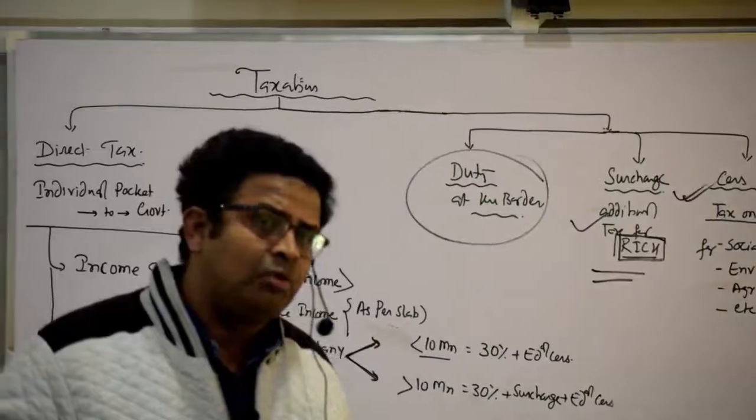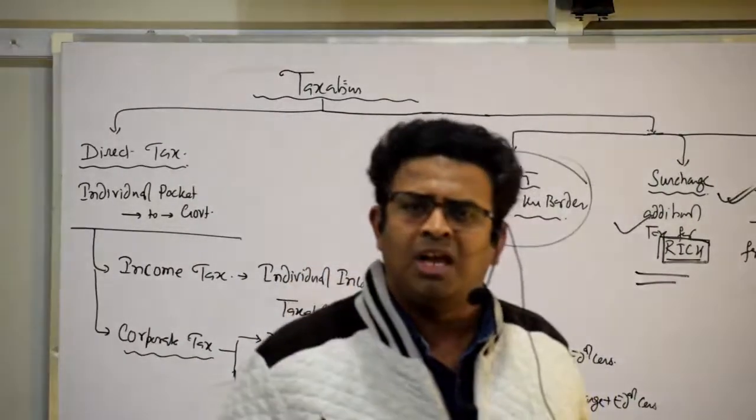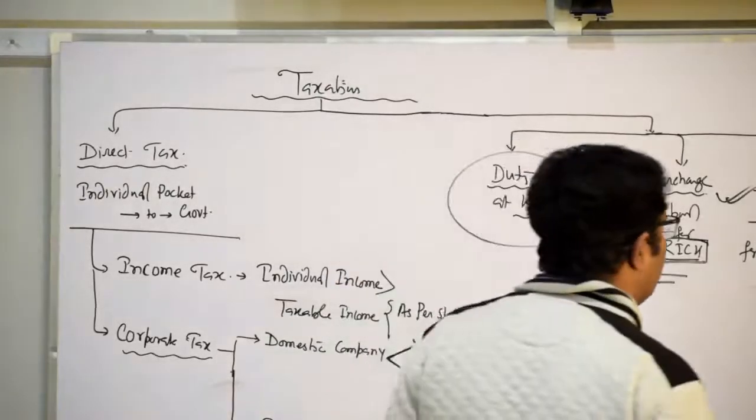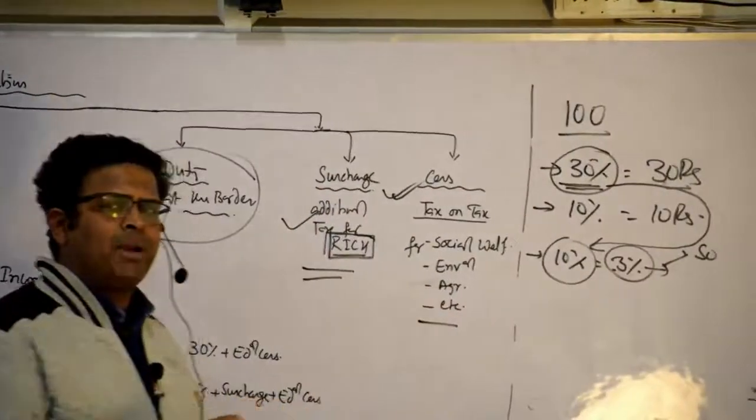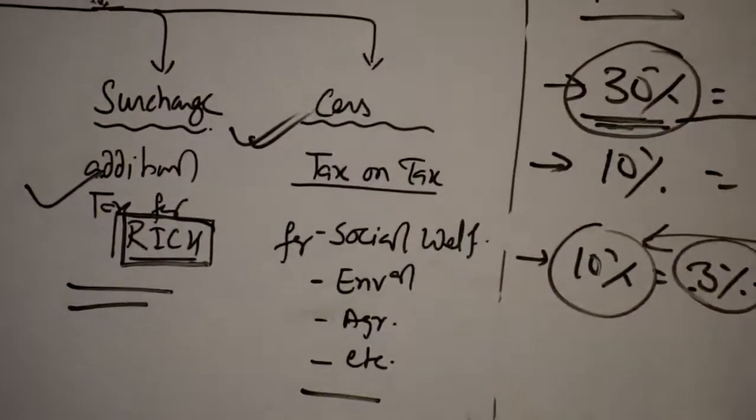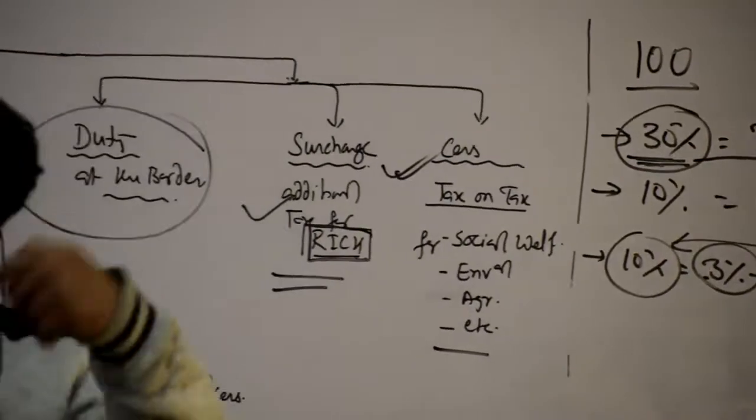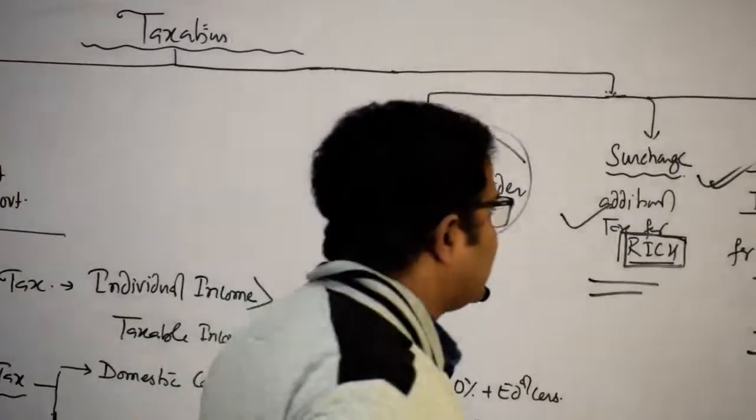It means cess is a tax on the tax. But what is this? It is for the social welfare. Yes or not? That money will be utilized for social welfare. Again, I am coming back. What is the duty? Duty is the tax on the border. Another, the surcharge. It is an additional tax for the rich. Another point, cess.